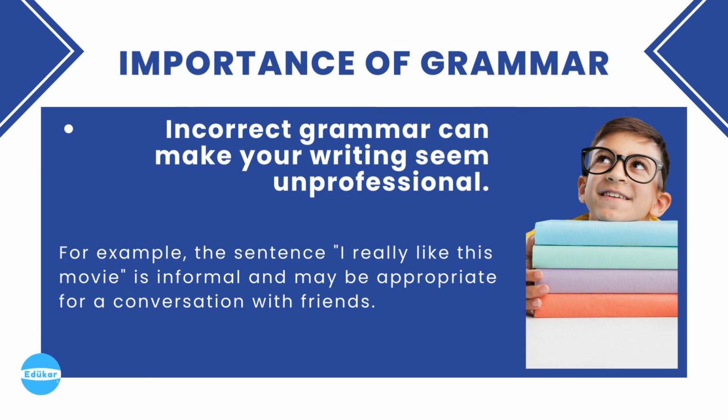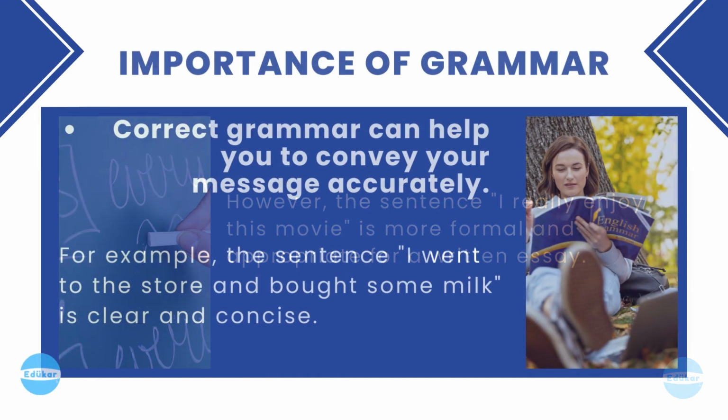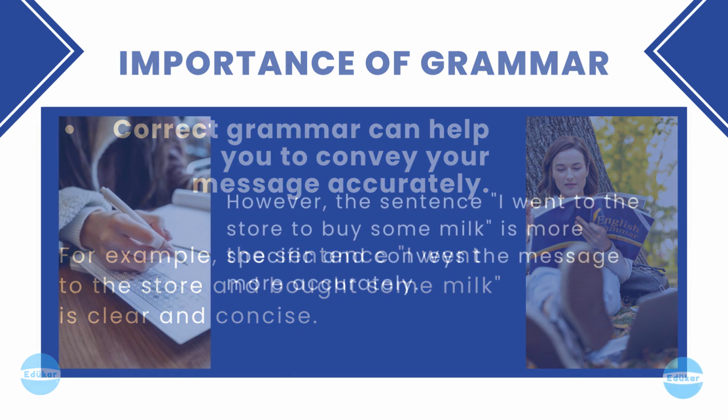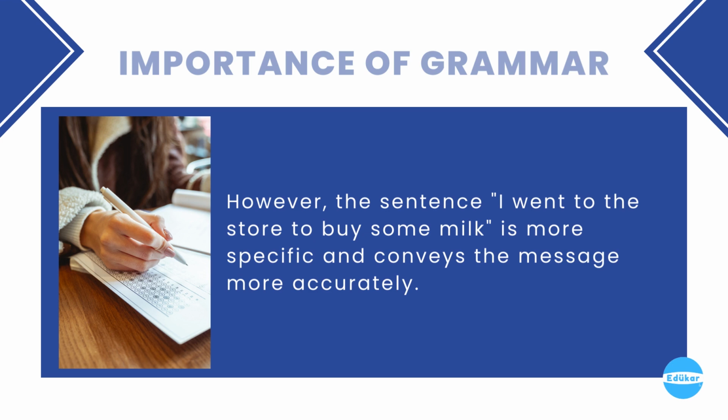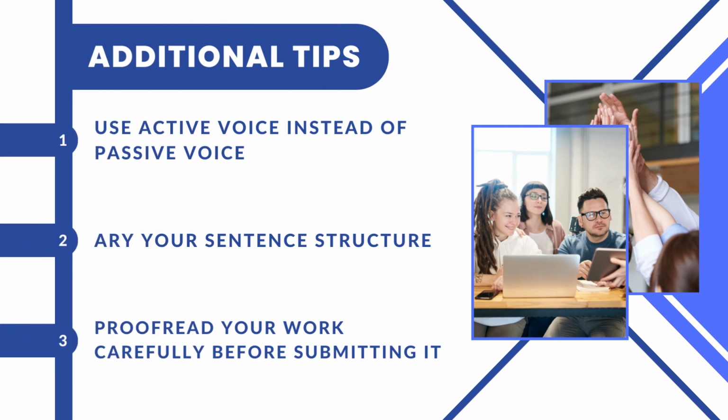2. Incorrect grammar can make your writing seem unprofessional. For example, the sentence, "I really like this movie," is informal and may be appropriate for a conversation with friends. However, the sentence, "I really enjoyed this movie," is more formal and appropriate for a written essay. 3. Correct grammar can help you to convey your message accurately. For example, the sentence, "I went to the store and bought some milk," is clear and concise. However, the sentence, "I went to the store to buy some milk," is more specific and conveys the message more accurately.